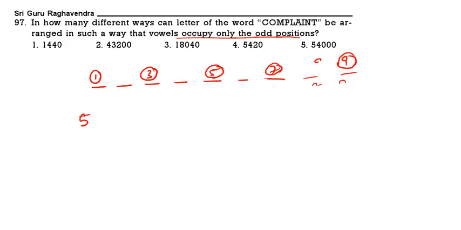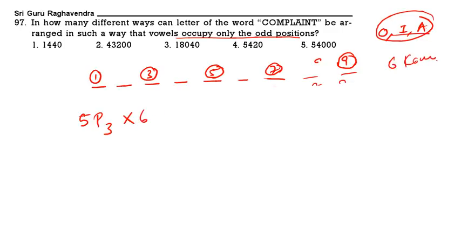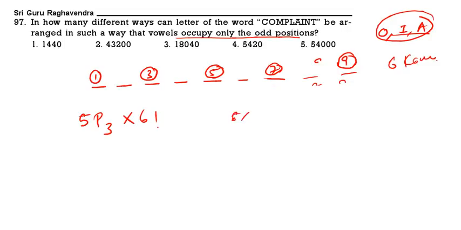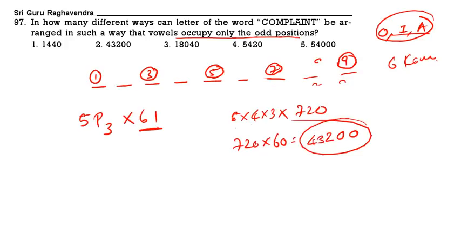But vowels in complaint, we are having O, I, A, 3. There are 5 positions and 3 vowels. So it is 5P3 into the remaining consonants. How many? If there are 3 vowels, the remaining 6 will be consonants. 6 consonants can be arranged in 6 factorial ways. 5P3 means 5 into 4 into 3. 6 factorial means 720. So this is 720 into 60. Keep 2 zeros aside. 43,200.